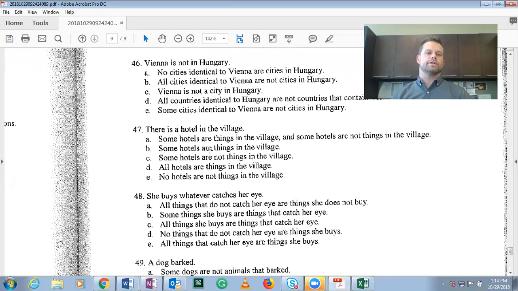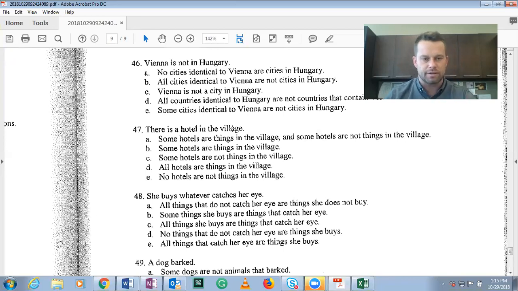There is a hotel in the village. There is at least one hotel in the village. There is one hotel that is something in the village. Remember, in the village is not an appropriate predicate class. We need to have a noun in there. So we can change this. There exists a hotel such that this hotel is in the village, or it's a thing in the village. Some hotels are things in the village and some hotels are not things in the village.